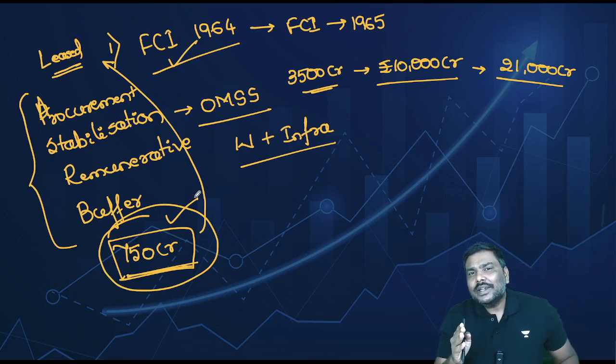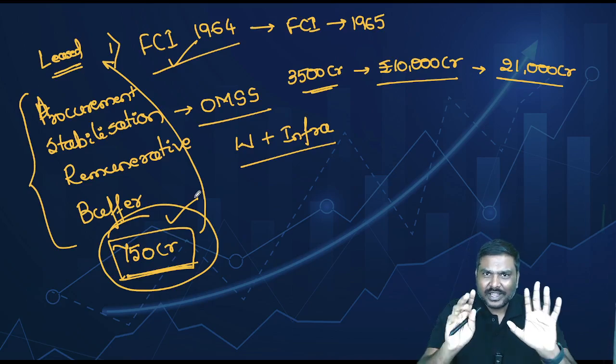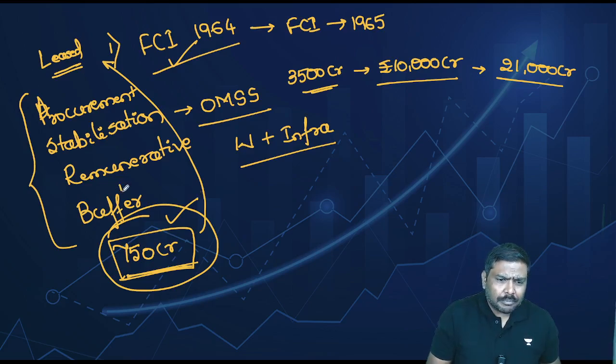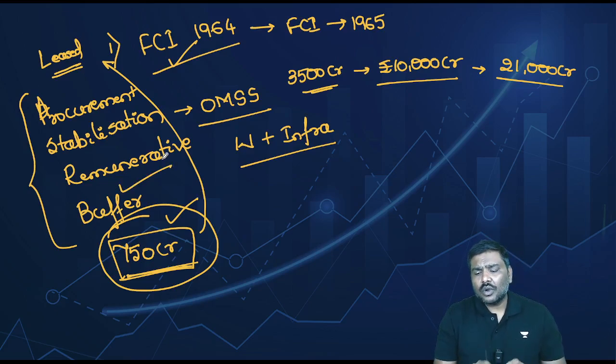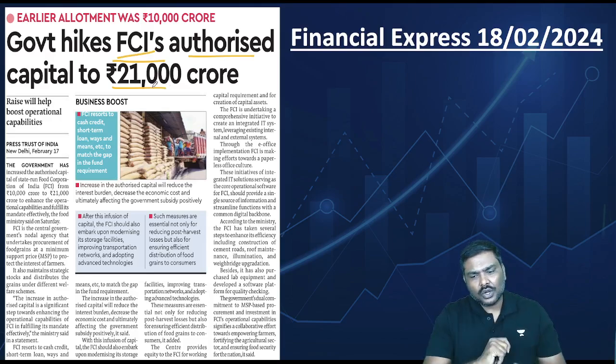All of these are expected to have a positive impact on the Government of India's food expenditure or food subsidy bill. So these are certain very important points which are associated with the concept of the Government of India hiking FCI's authorized capital from 10,000 crore rupees to 21,000 crore rupees.